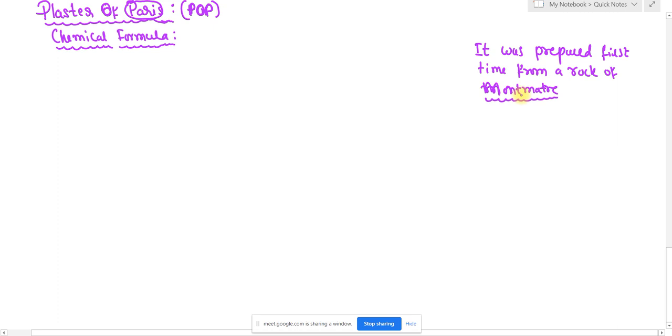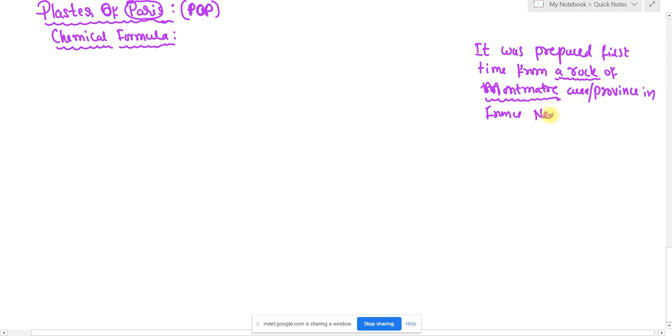In that place, they have a special type of rock. That rock has the capacity, when combined with water, to solidify. Hence the name. This plaster of Paris was first prepared from a rock of the Montmartre area or province in France, near Paris. Okay.